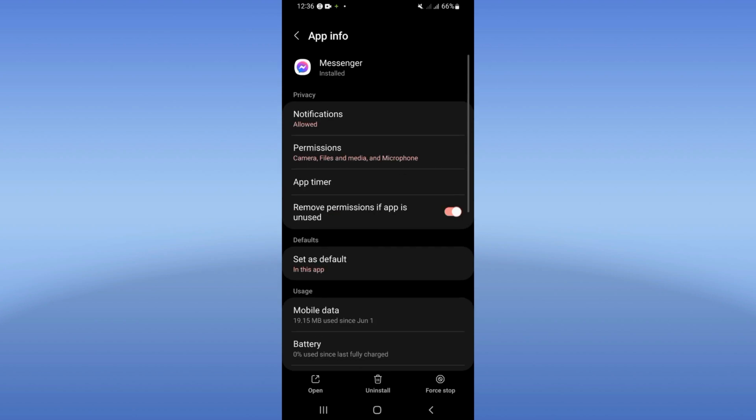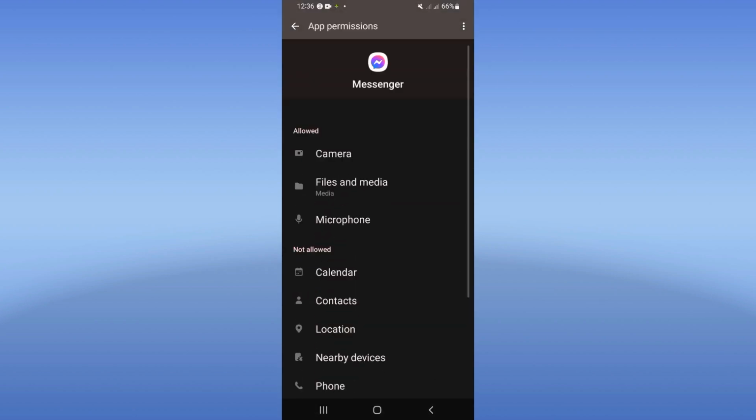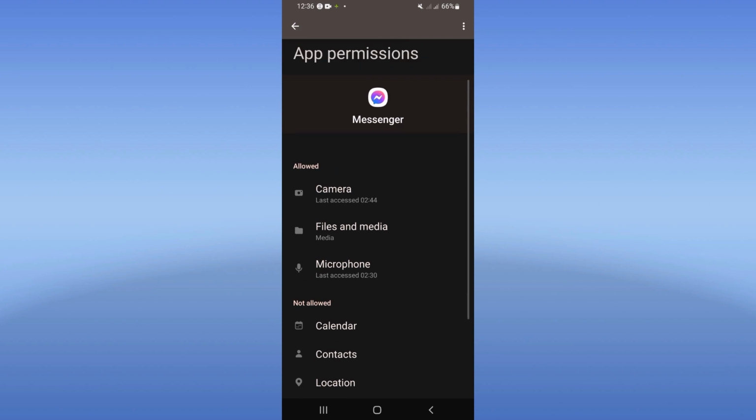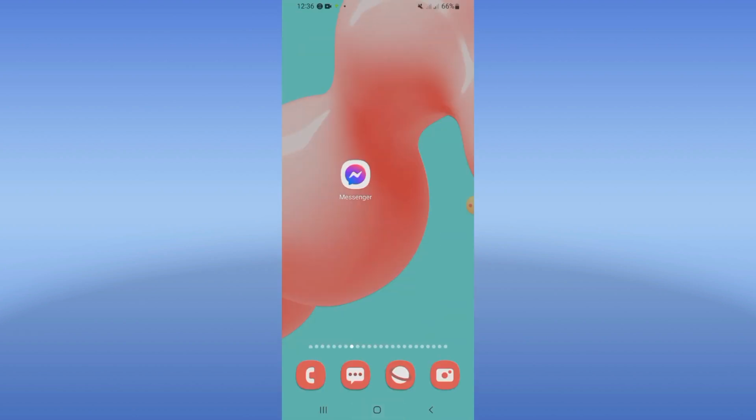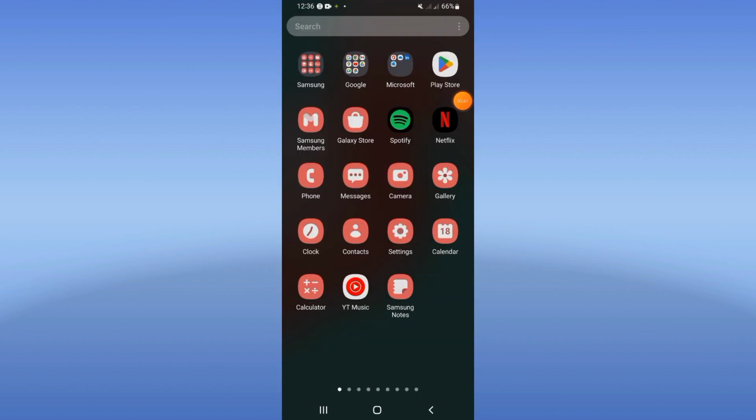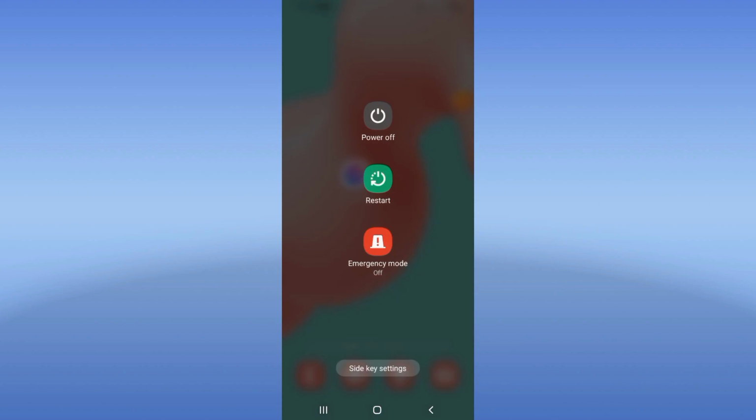So go to permission. You will find these options here, give it access and go to Play Store, update your Messenger, restart your phone and that's it.